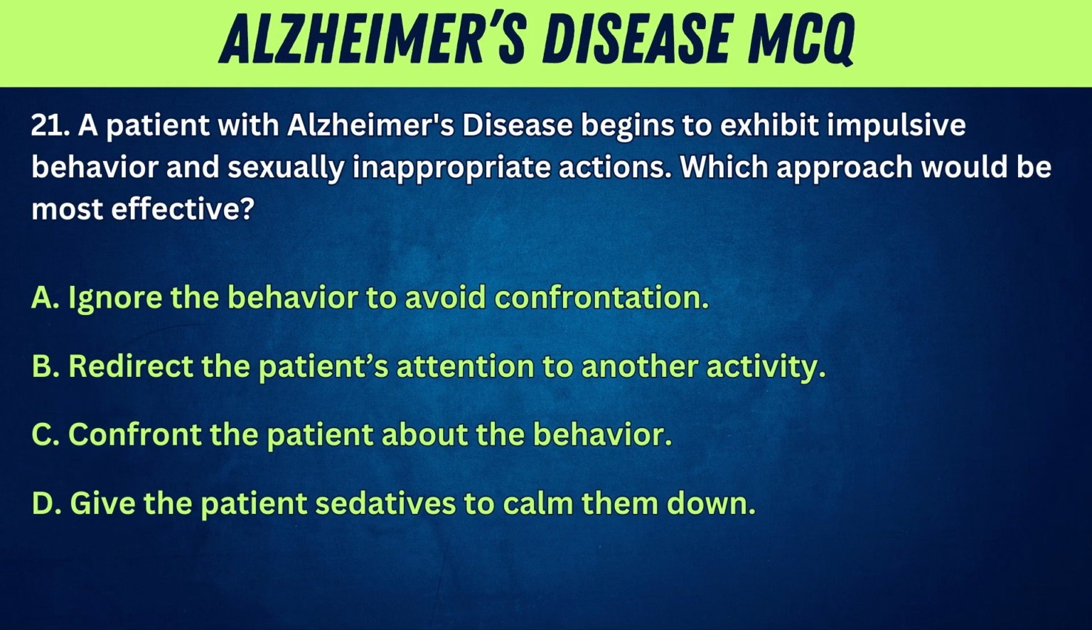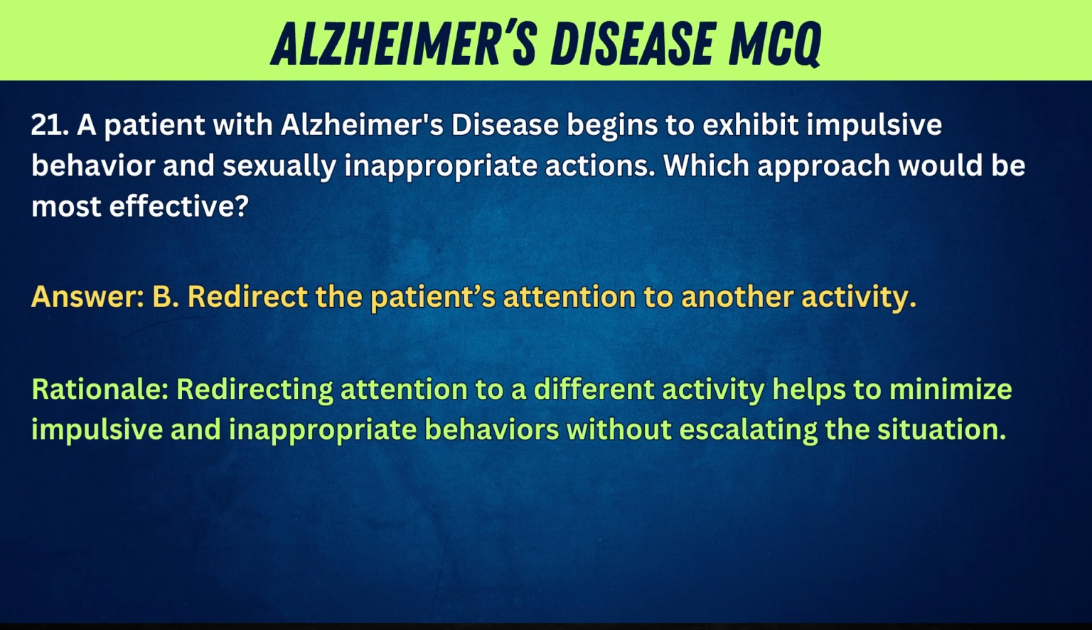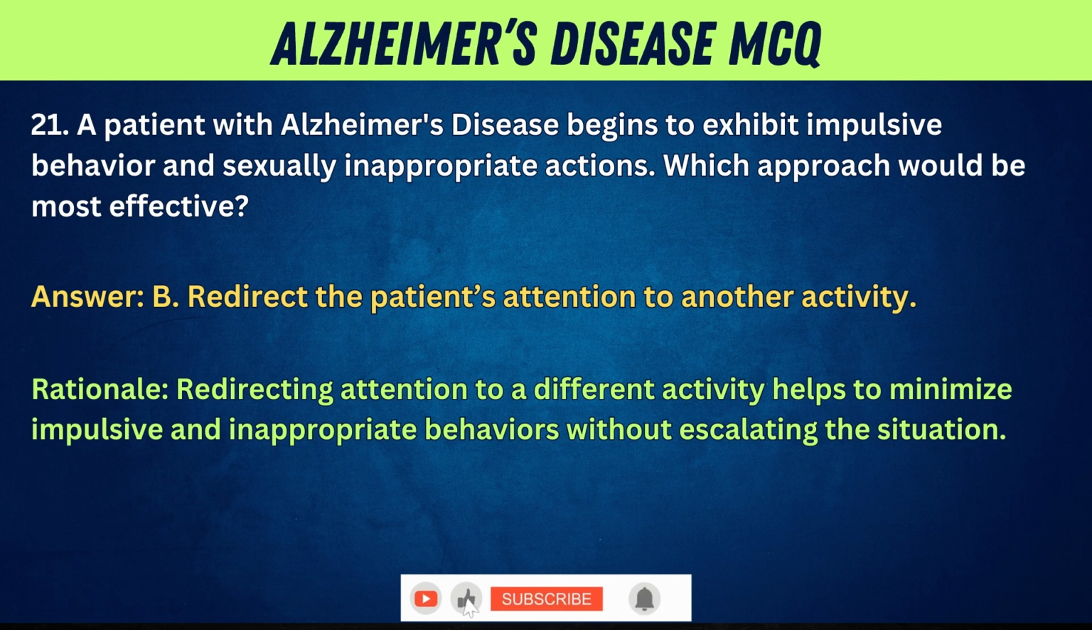21. A patient with Alzheimer's disease begins to exhibit impulsive behavior and sexually inappropriate actions. Which approach would be most effective? A. Ignore the behavior to avoid confrontation. B. Redirect the patient's attention to another activity. C. Confront the patient about the behavior. D. Give the patient sedatives to calm them down. Answer: B. Redirect the patient's attention to another activity. Rationale: redirecting attention to a different activity helps to minimize impulsive and inappropriate behaviors without escalating the situation.